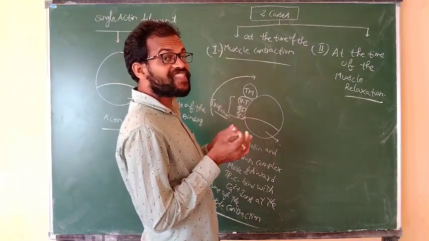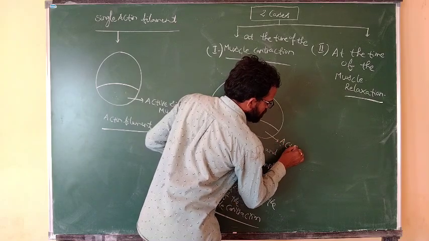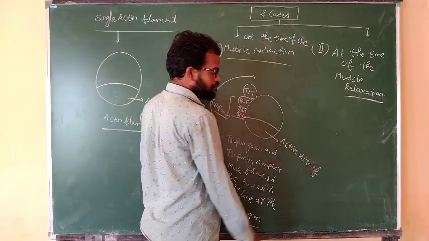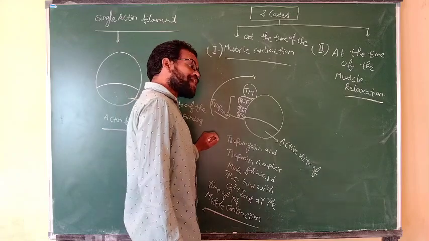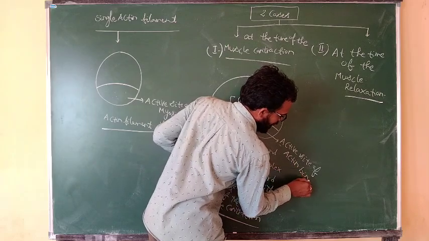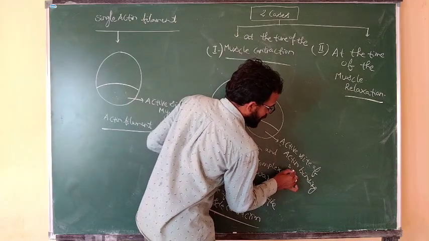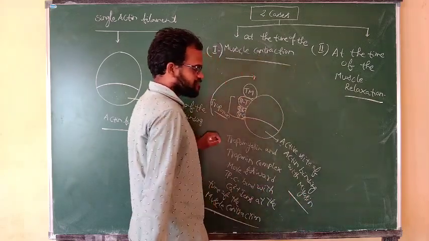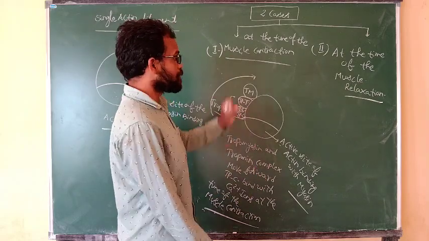The active site of the actin is exposed. The active site of the actin binds with the myosin. The active site of the actin binding with the myosin is exposed at the time of muscle contraction.